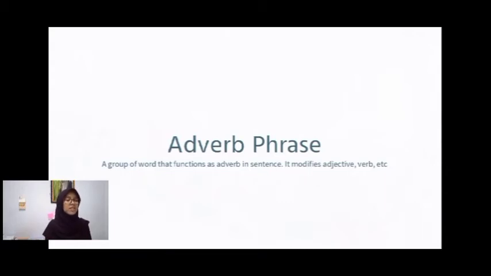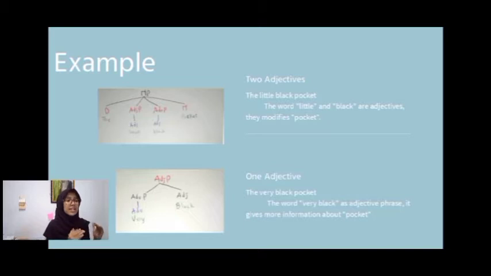Let's see the first noun phrase, the little black pocket. Actually the words little and black are adjectives and they modify pocket. So little and black are two different constituents, so they each stand on their own.